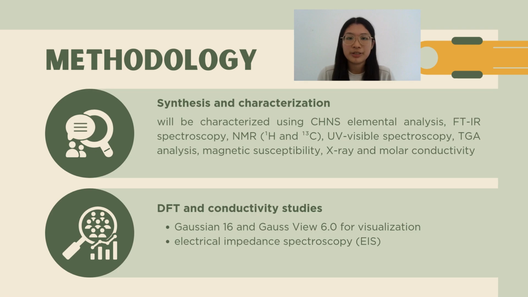The methods and techniques that I will use to synthesize and characterize the thiosemicarbazone derivatives and their transition metal complexes are CHNS elemental analysis, FTIR spectroscopy, proton NMR, carbon NMR, UV spectroscopy, TGA analysis, magnetic susceptibility, X-ray, and also molar conductivity. For the DFT, I will use Gaussian 16 and GaussView 6.0 for visualization, and for conductivity studies, I will use EIS spectroscopy.